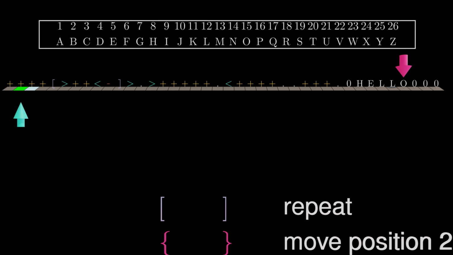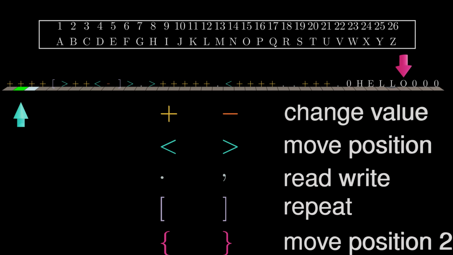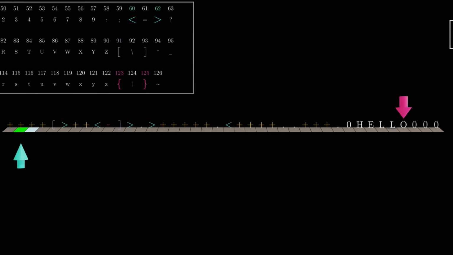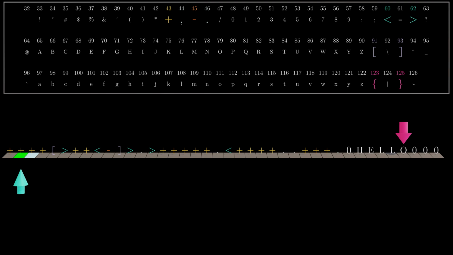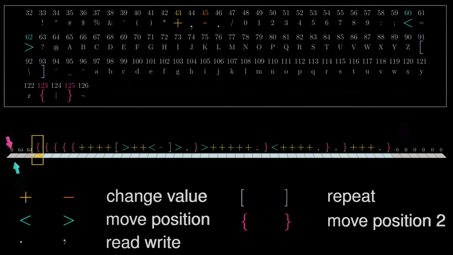The dot command no longer writes to the display, but to the second arrow instead. Similarly, a comma copies from the second arrow to the first. All other commands keep their meaning. Another important change is that the commands themselves are encoded as genes or numbers in our model. On the screen you can see the adjusted code table. Of these 256 possible genes, only 10 do anything interesting for us at all.